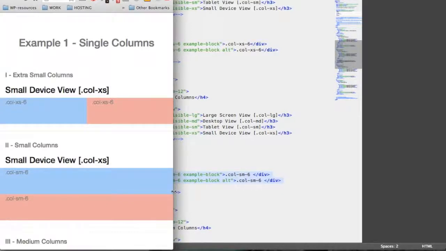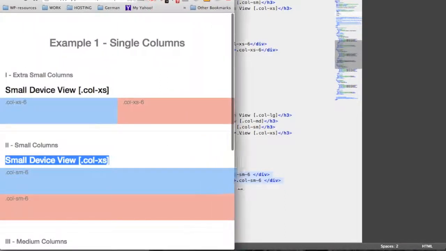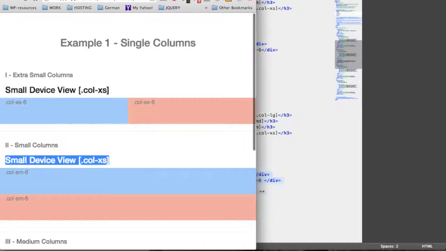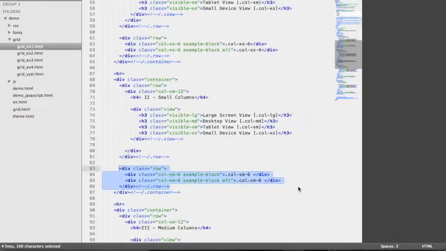So now we can read that we are on a small device view with a class of col-xs, and I'm going to increase the browser until we reach the breaking point of the tablet view. Here we go. Now on the tablet view, we have two divs sitting next to each other with 6 columns each. We're going to now look at the example of a desktop view.